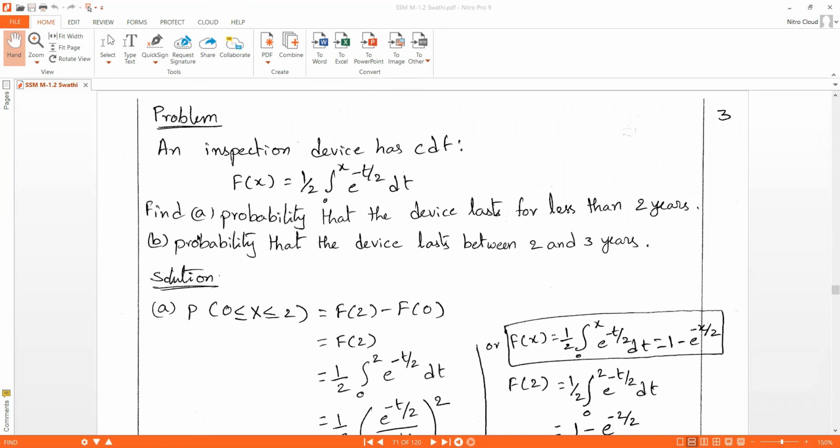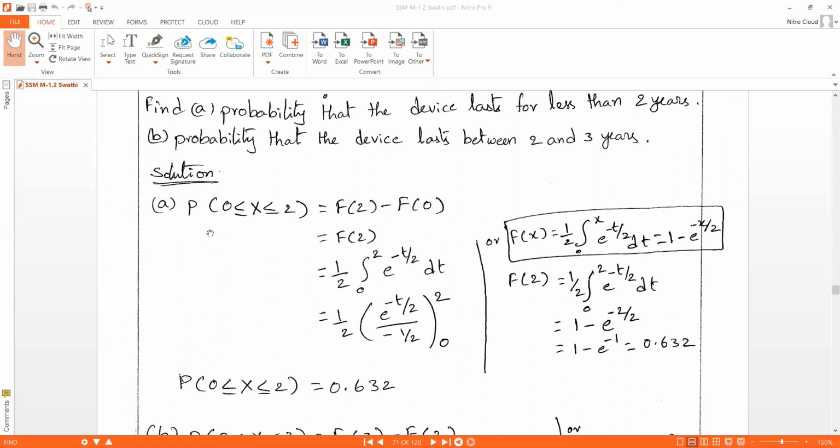The next question is the probability that the device lasts between 2 and 3 years. We need to find it for less than 2 years as well as between 2 and 3 years, using this CDF.